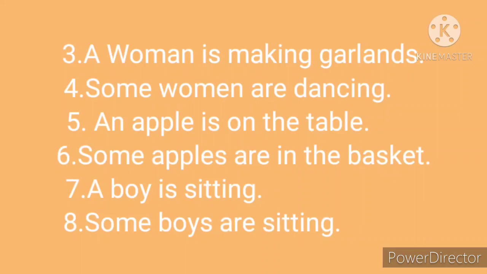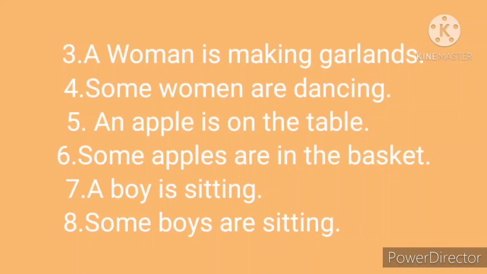Some women are dancing. Here women is plural. That is why we use are dancing. Then fifth sentence. An apple is on the table. An apple is singular. That's why we use is.